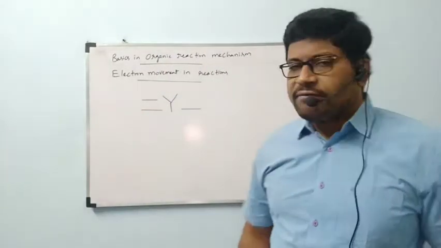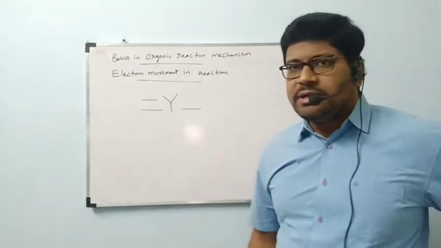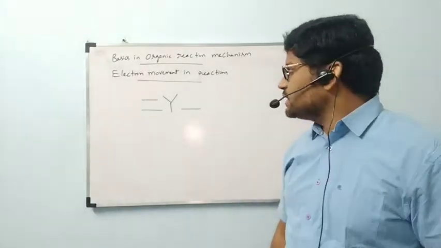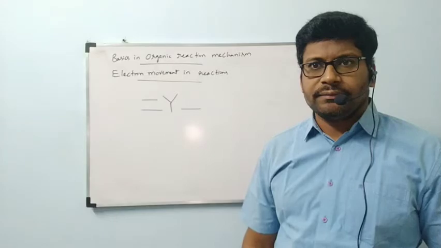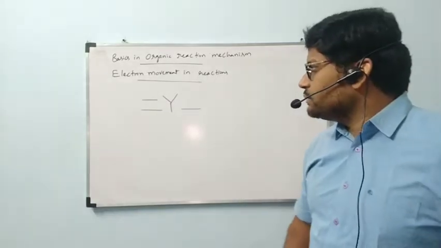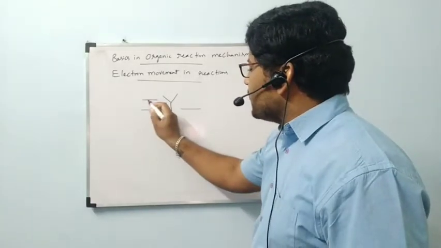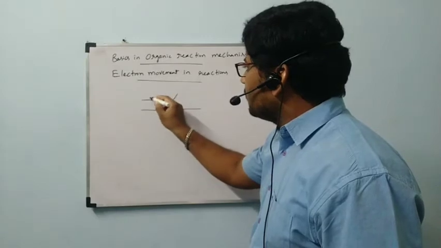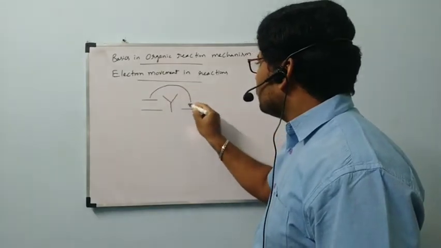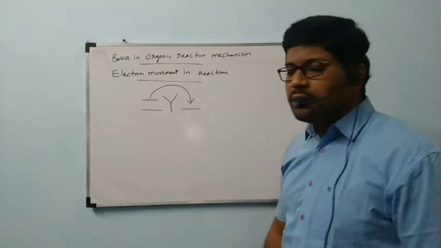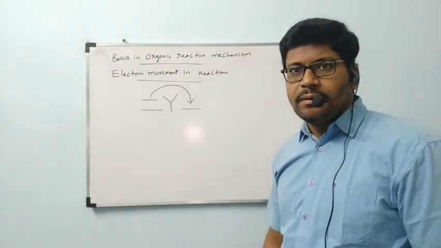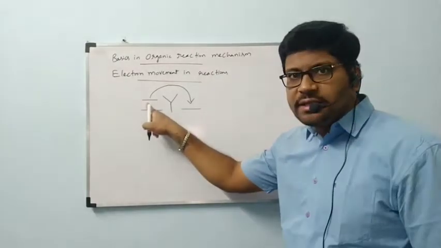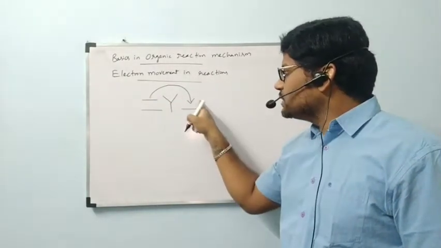I wrote Y, for example. Left side we have a double bond, okay, ma'am, and right side we have a single bond. Now the pi bond which is present on the left side will shift to the other bond on the right side.